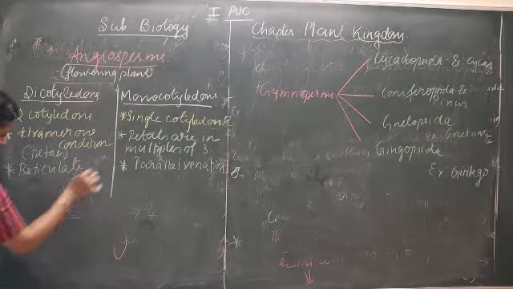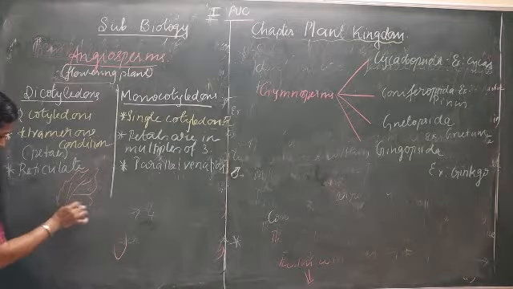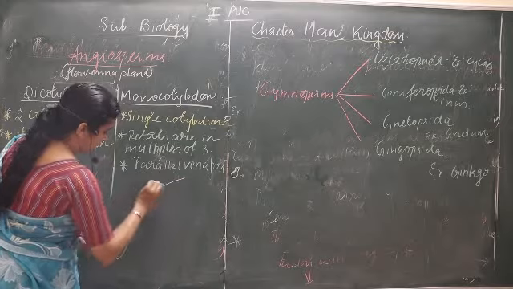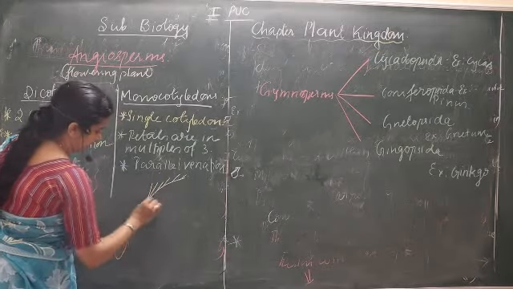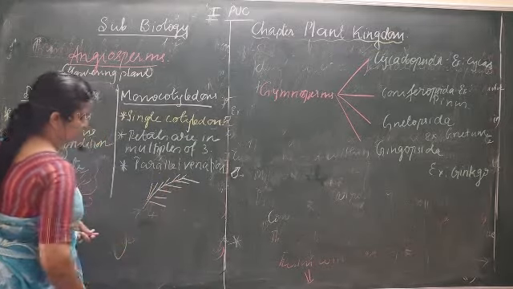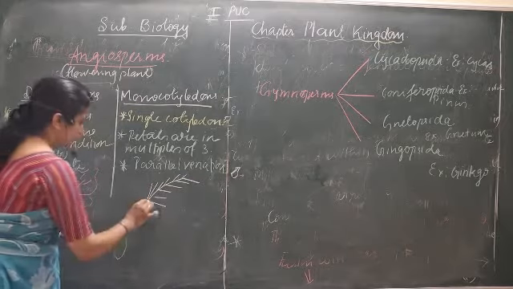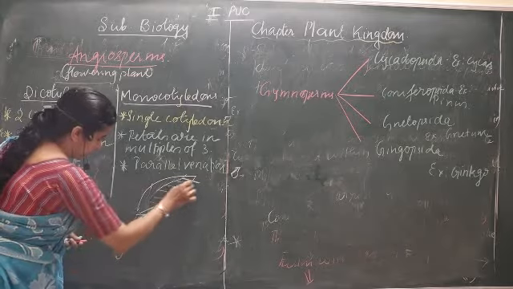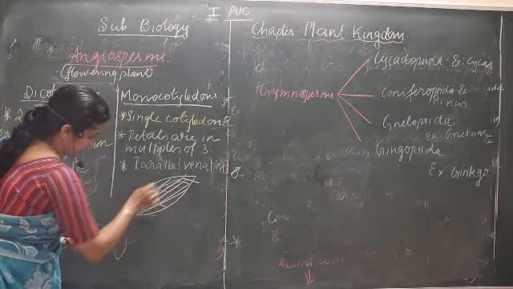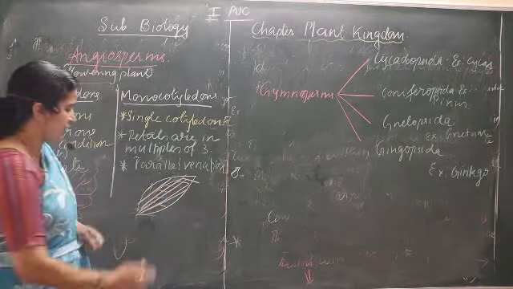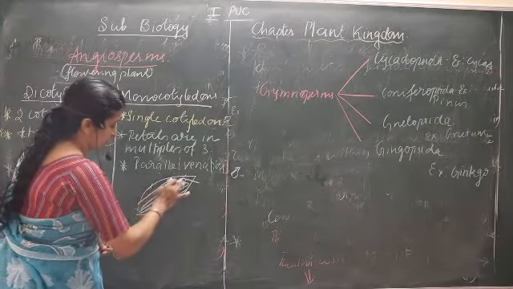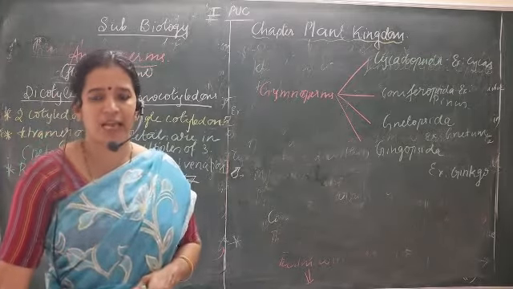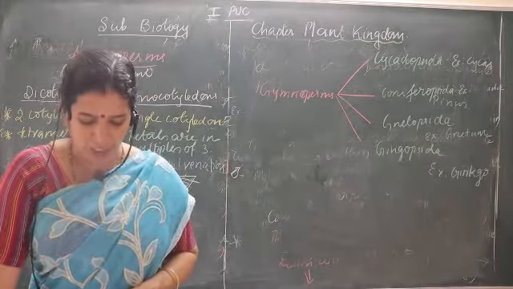Just remember the hibiscus plant or any plant, the leaves are in this reticulate venation. If you take the coconut or the areca nut, the leaves are in this form, a compound leaf, having the venation like this. That is called parallel venation. So monocotyledons have a parallel venation, whereas the dicotyledons have the reticulate venation.